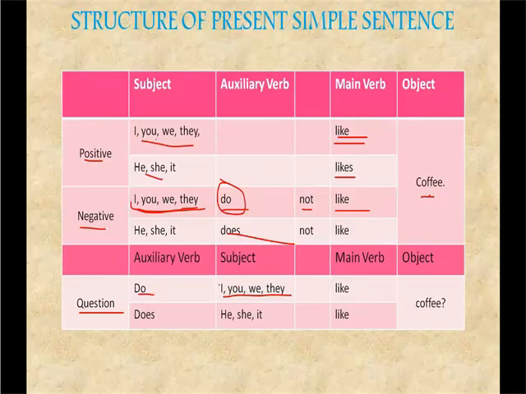Do they like coffee? Now here we have does. The question starts with does. Does he like coffee? Does she like coffee? Does it like coffee? This is how you will construct a present simple sentence.